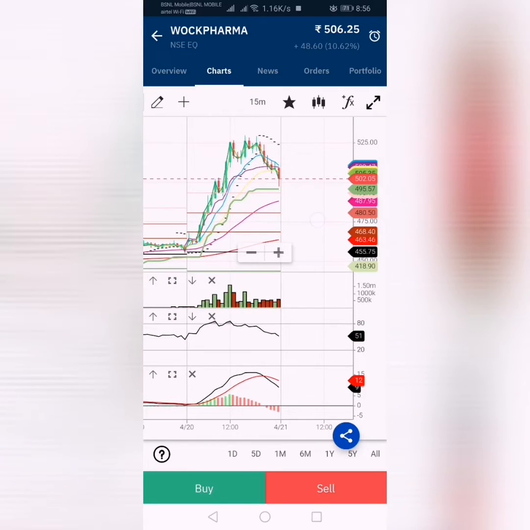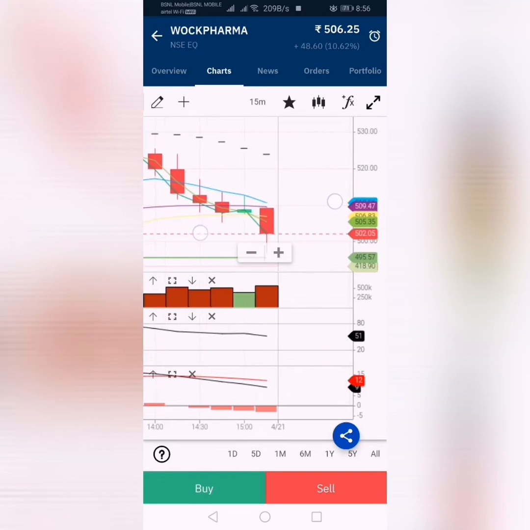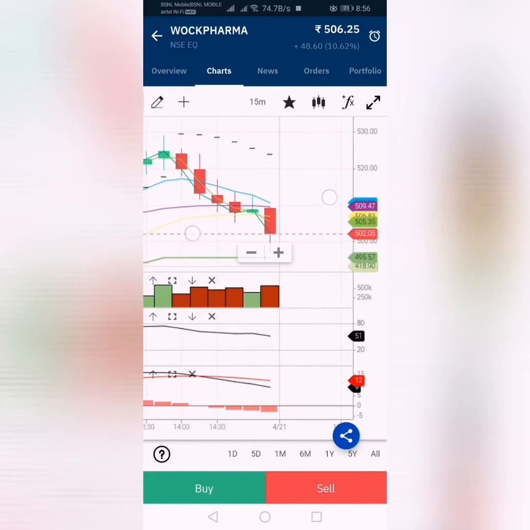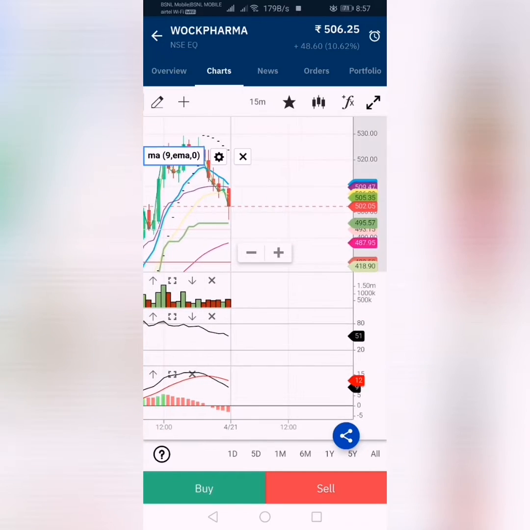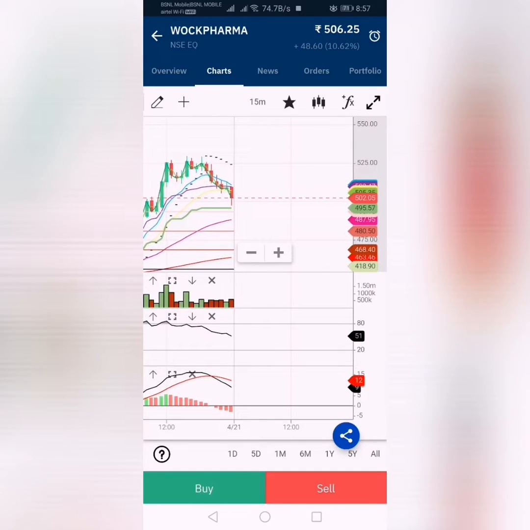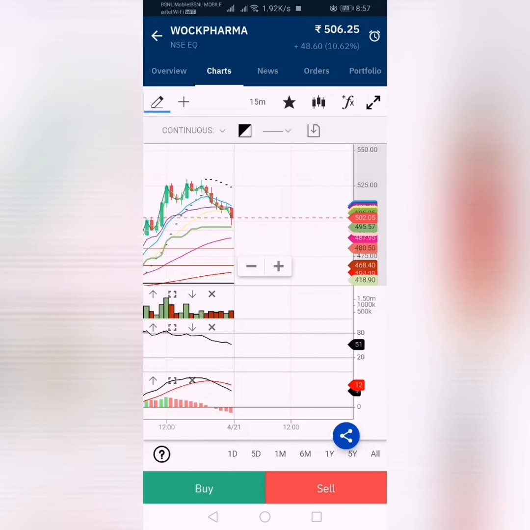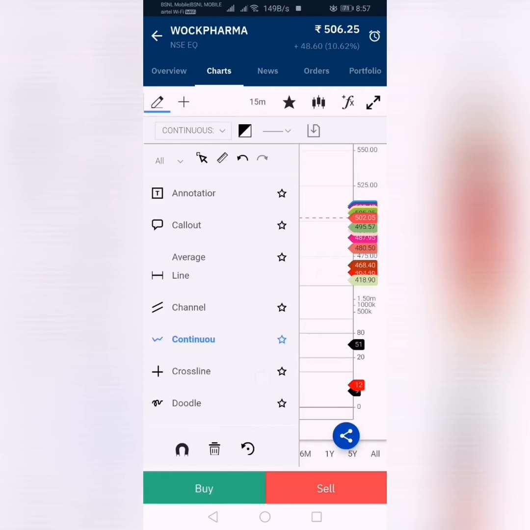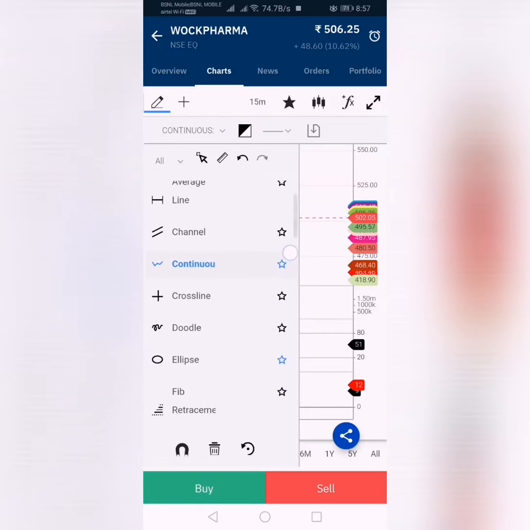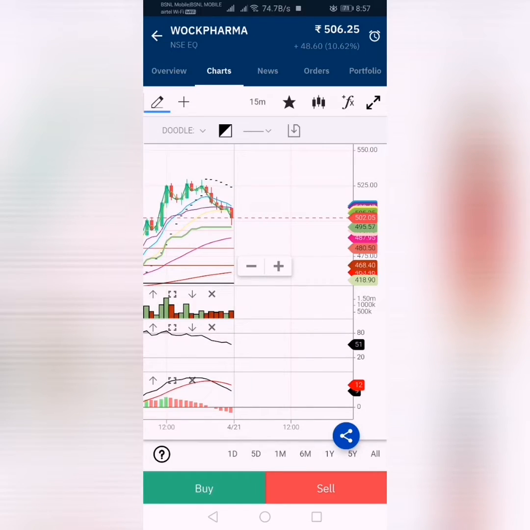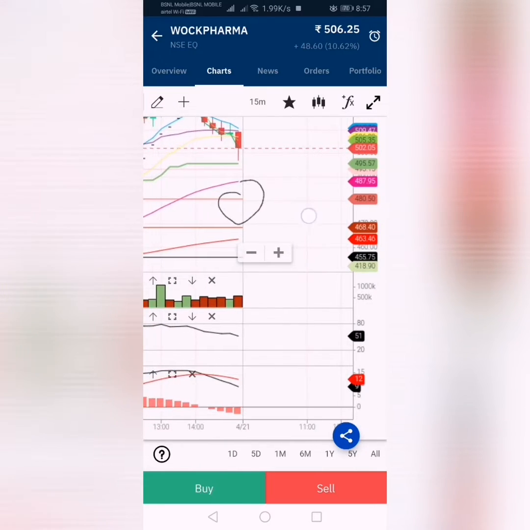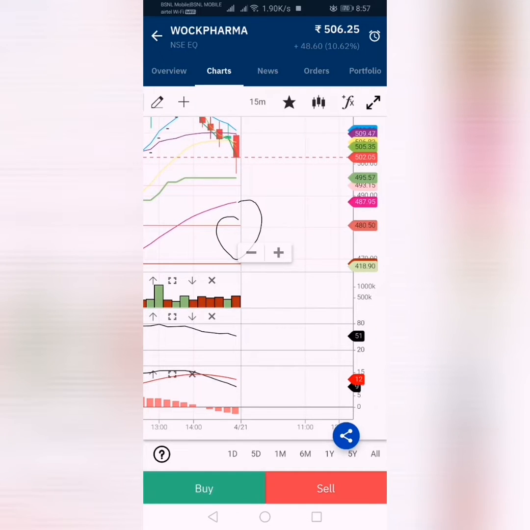You can see this is the 15 minutes chart. Here each candle represents 15 minutes. Here is the support, that is at 480.50.